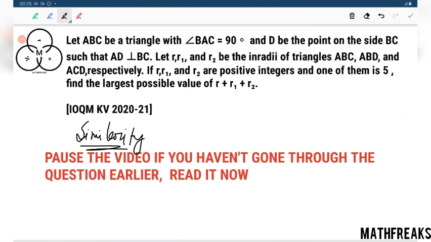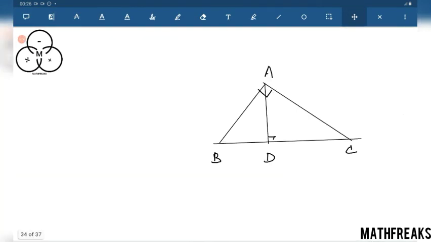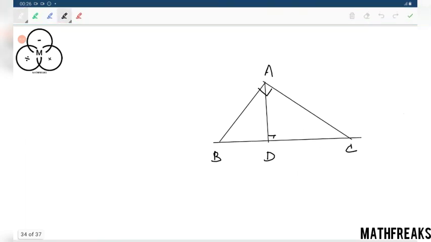Let R, R1 and R2 be the inradii of triangles ABC, ABD and ACD. What is the beautiful thing that we are getting?